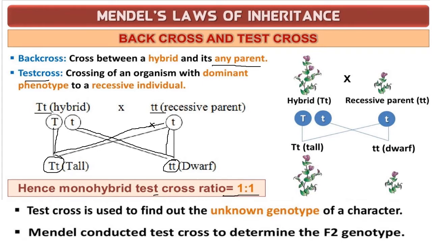So this is an F1 hybrid. When the F1 hybrid is crossed with the recessive parent, you get one tall and one dwarf. So that exists in the ratio of 1:1. So the test cross is used to find out the unknown genotype of a character. Mendel conducted a test cross to determine the F2 genotypes. So in F2, what do we find? We find 1:2:1 as such. So that was determined by the test cross also. So this is regarding the test cross.